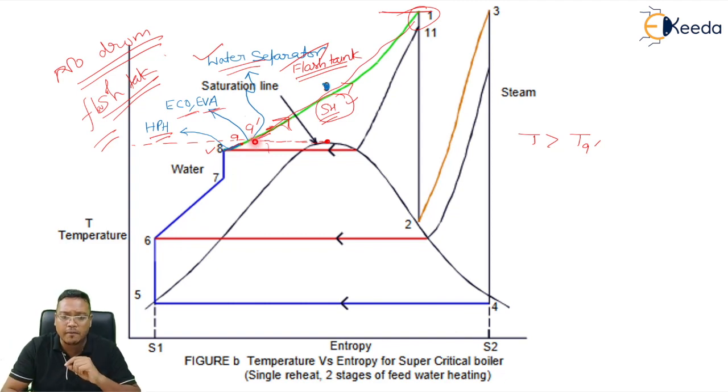You see here, as the temperature is increased from this point 9 dash, the water will flash into steam directly. Remember this point very carefully. If this is a subcritical boiler, then the process will happen like this. From 8 the line will go like this, or it will go like this. This process may happen like this. So this is the process for a subcritical boiler.